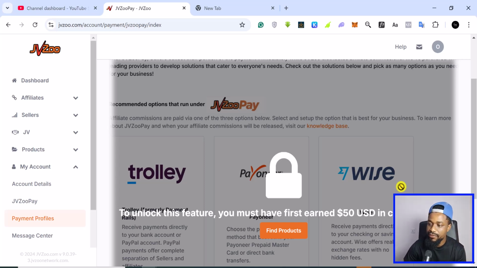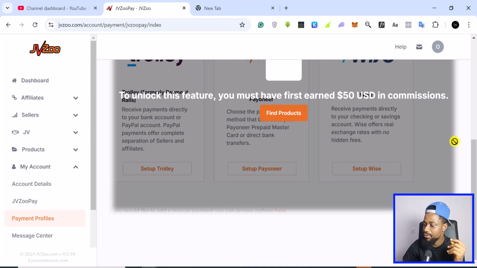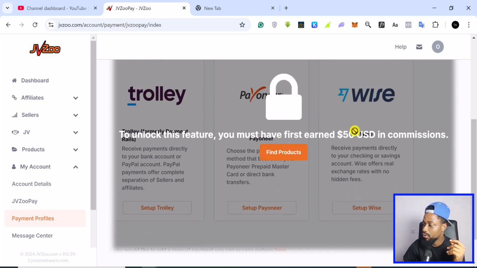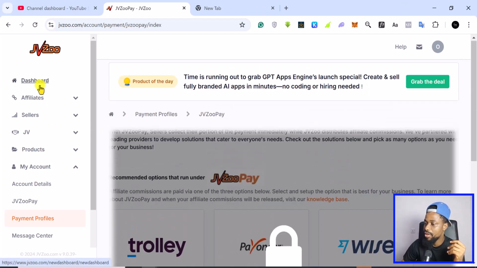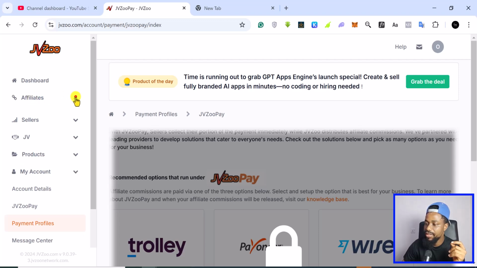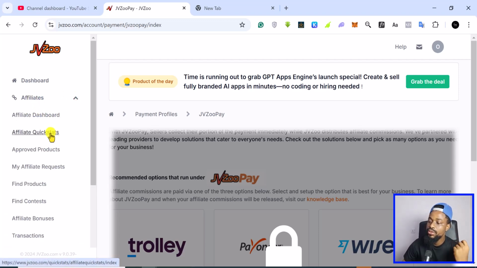And that's the thing with affiliate marketing. You do not need to be on all of the platforms. You just need to find a platform that fits what you are marketing. But this is basically how you can add your withdrawal method. You can use Payoneer or the other option. All right, let's talk about the other things here. If you have your own product, this is where you find them. Now let's come to being an affiliate, because that's the interesting part and the reason why we are here. On this tab where you find affiliate, if you click on it, you see your affiliate dashboard. You see your quick starts, where they give you materials that you can use to learn.